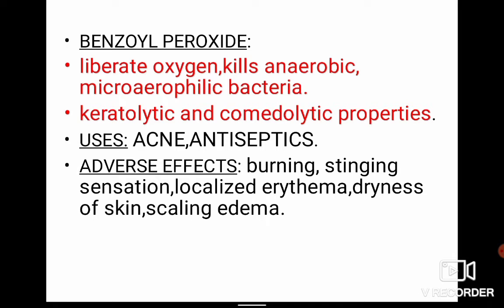Benzoyl peroxide will kill anaerobic and microaerophilic bacteria. It has keratolytic and comedolytic properties, liberates oxygen, and it is commonly used in acne, and it is used as an antiseptic also. It will cause burning and stinging sensations, localized erythema, dryness of the skin, and scaling edema.